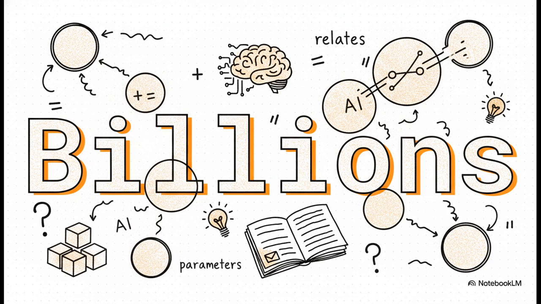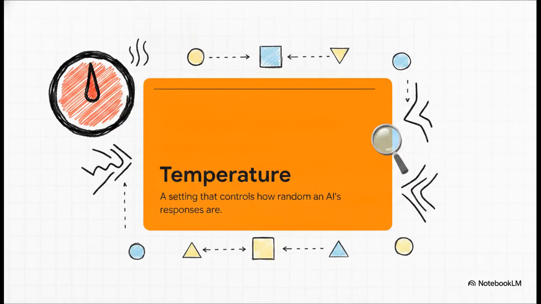And modern LLMs, they don't just have a few of these. They contain billions of them. When you type a prompt, your words are literally being mathematically mapped across billions of data points to generate the most probable, helpful response. Now, what's really interesting about this slide is that we can actually control that mathematical generation process through a concept called temperature. In the AI world, temperature is a setting that controls just how random an AI's responses are going to be. Think of it as a dial you can turn up or down depending on the specific task you've delegated.